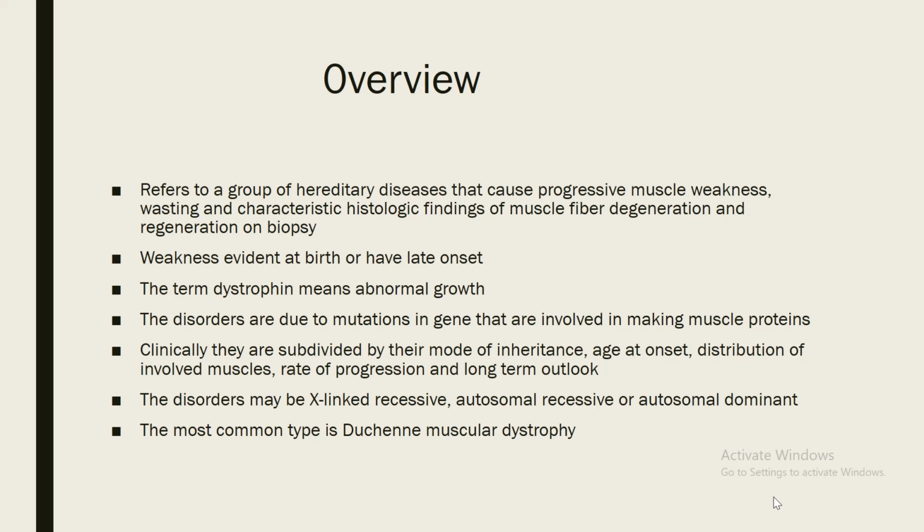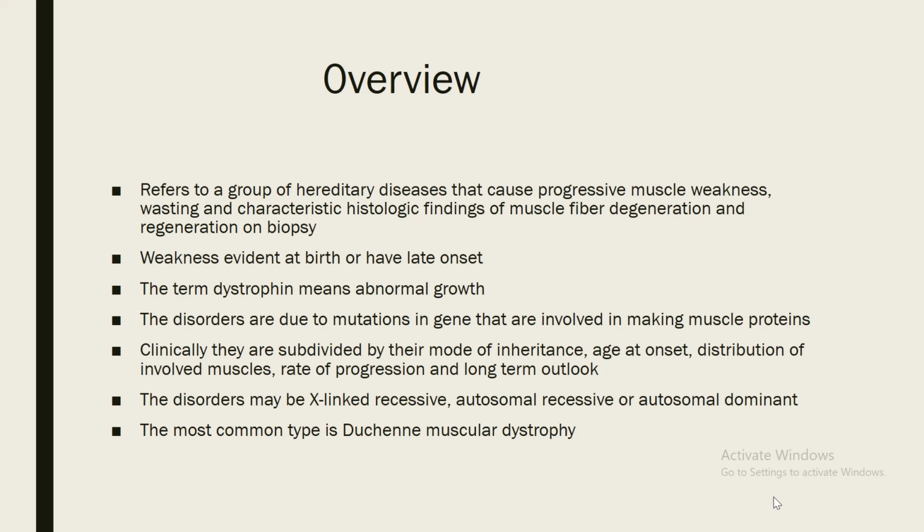of muscle fiber degeneration and regeneration on biopsy. Weakness is usually evident at birth, or sometimes it may have late onset. What does the term dystrophy mean? It means abnormal growth. Basically, it's a protein, it's abnormal growth, and its destruction may lead to muscular dystrophies.